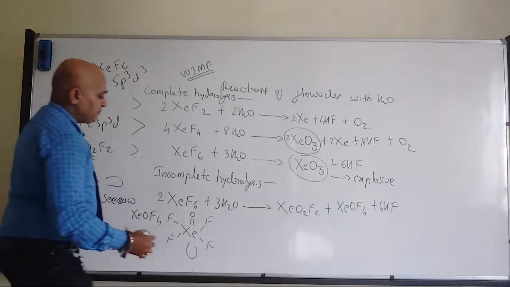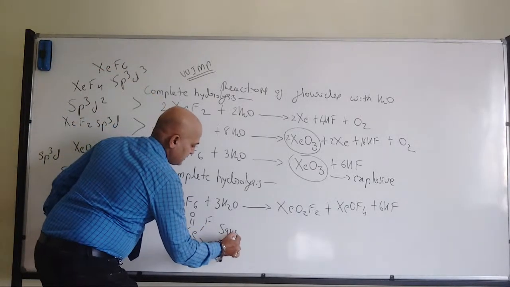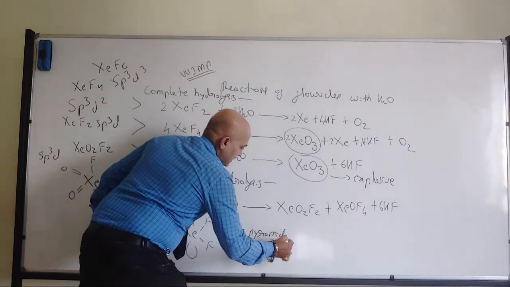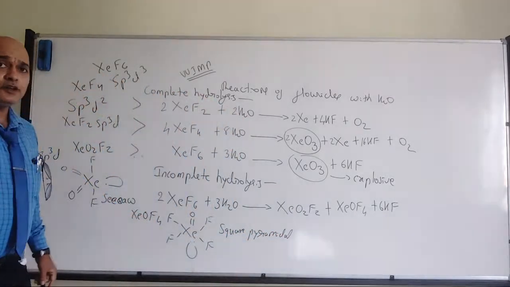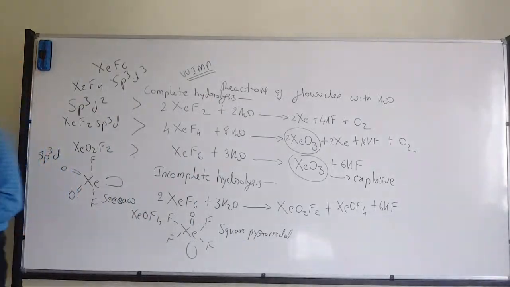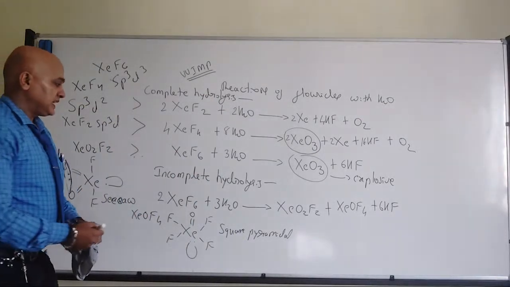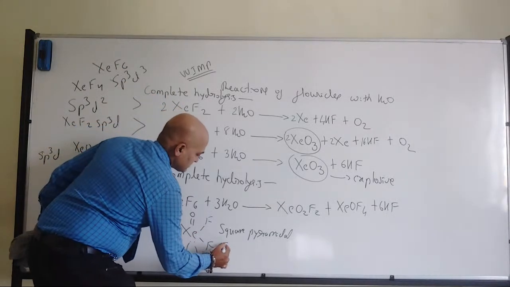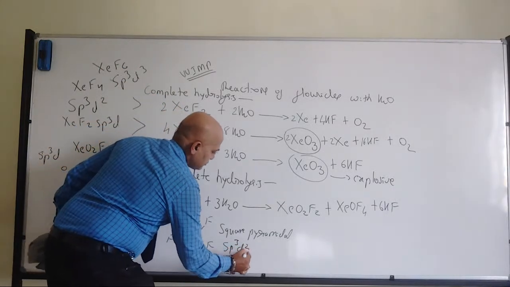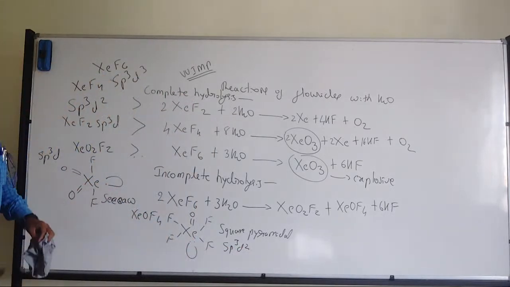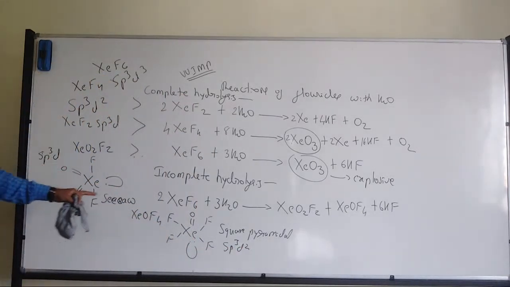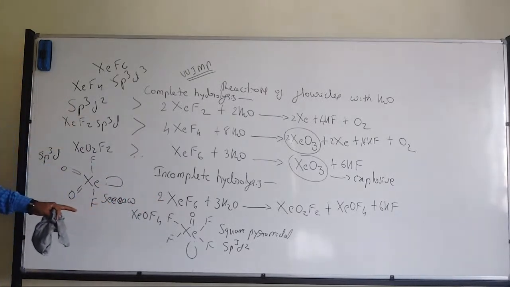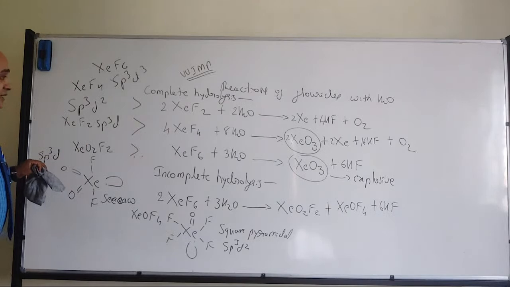Hybridization of XeOF4: 1, 2, 3, 4, 5 and 6. So sp3d2. Fine. So you have to remember all these things, geometric shape and hybridization.